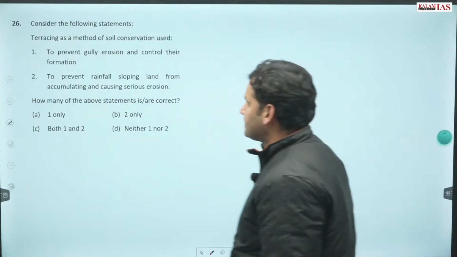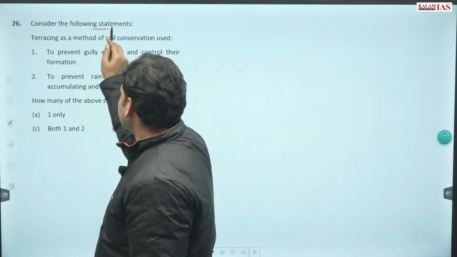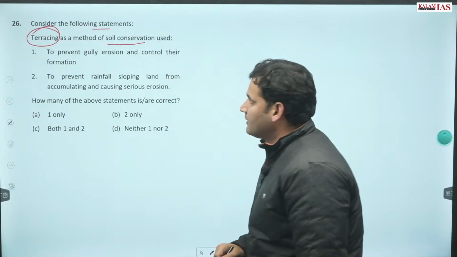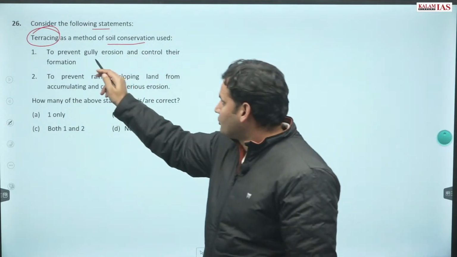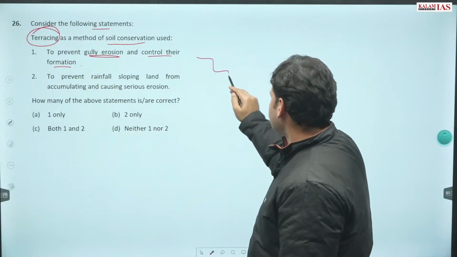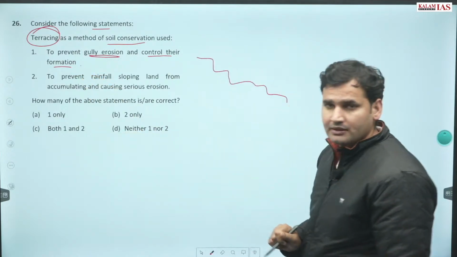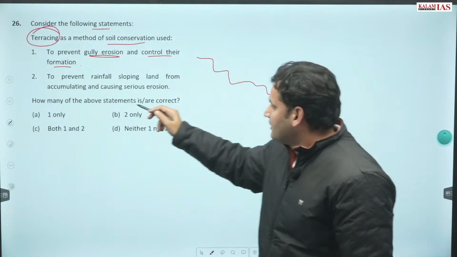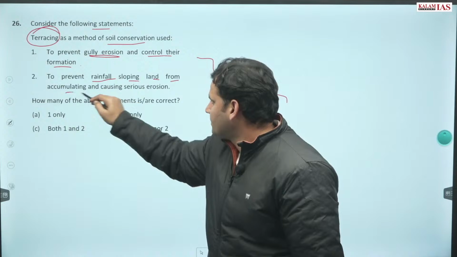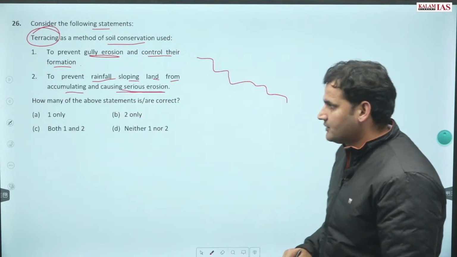Question number 26. Consider the following statements. Terracing as a method of soil conservation is used to prevent gully erosion and control their formation. Terraces prevent rainfall on sloping land from accumulating and causing serious erosion.